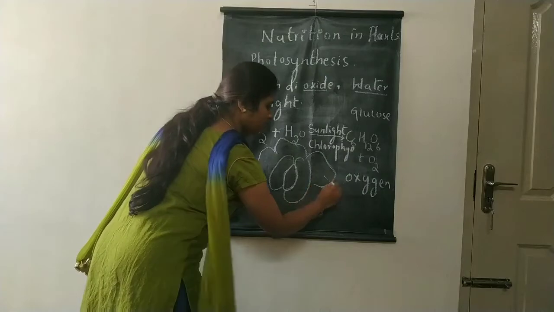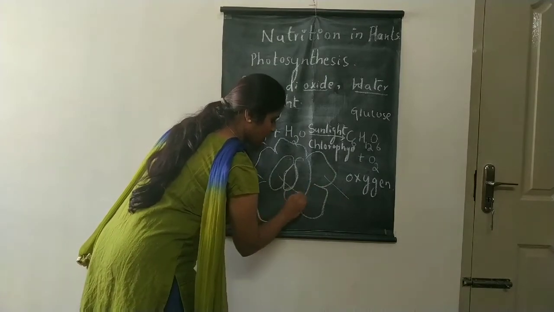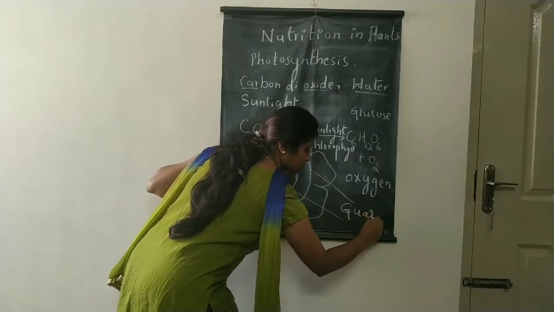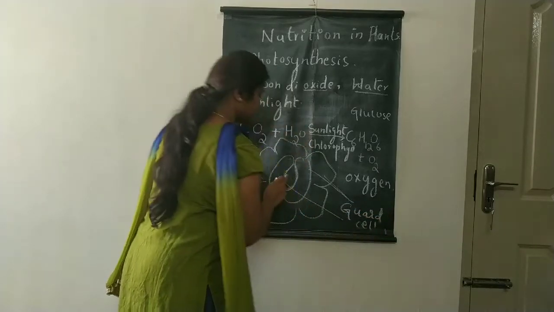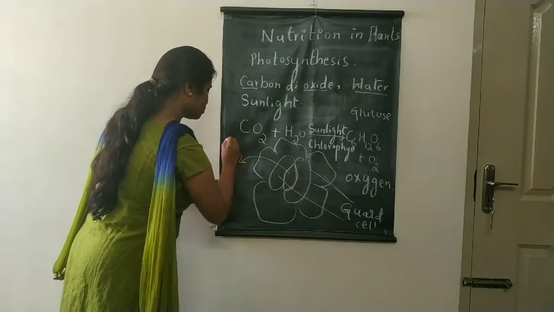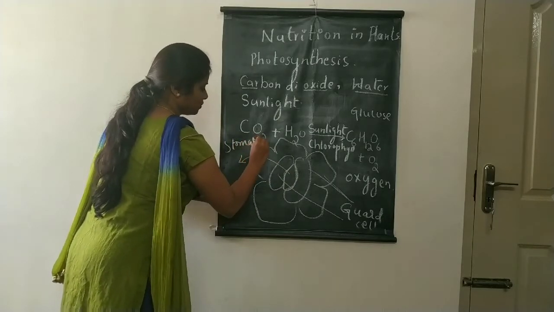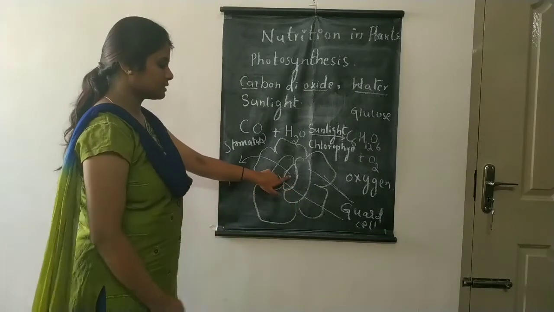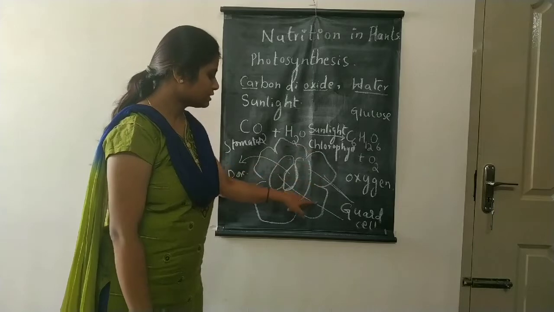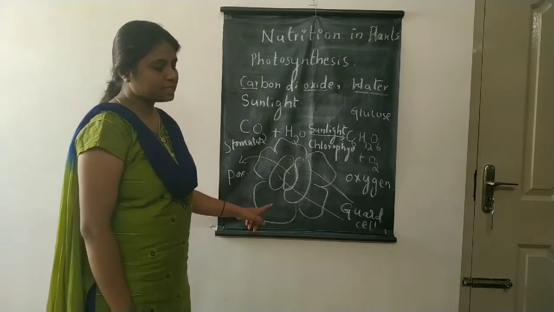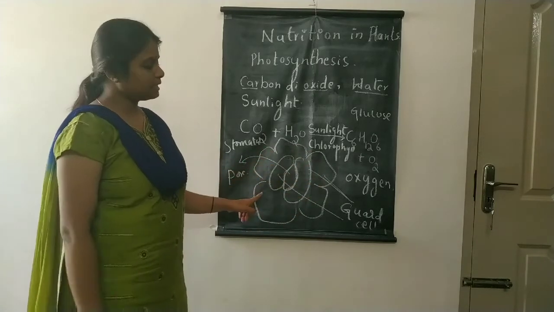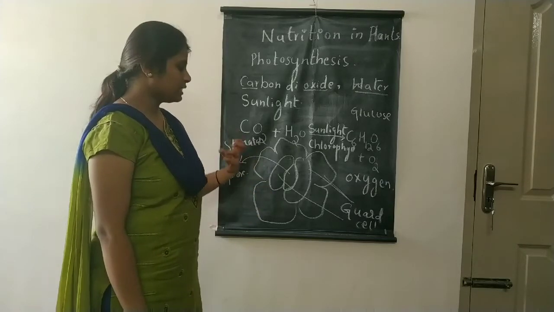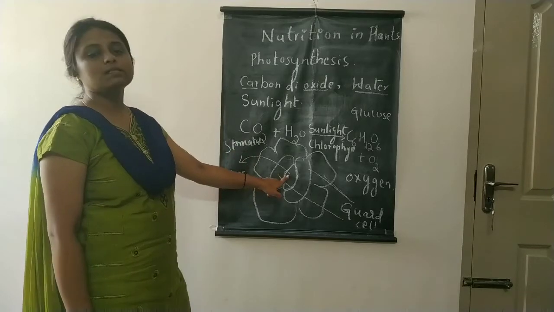These two are guard cells. This is the stomatal pore. These two are guard cells. These flower-like cells are subsidiary cells. So when they need carbon dioxide, they take in the carbon dioxide through this opening itself.